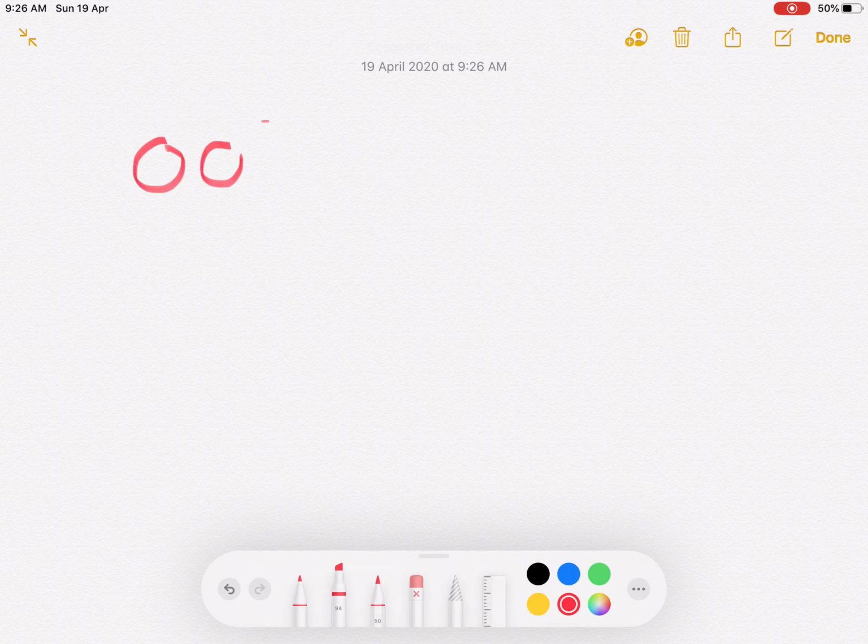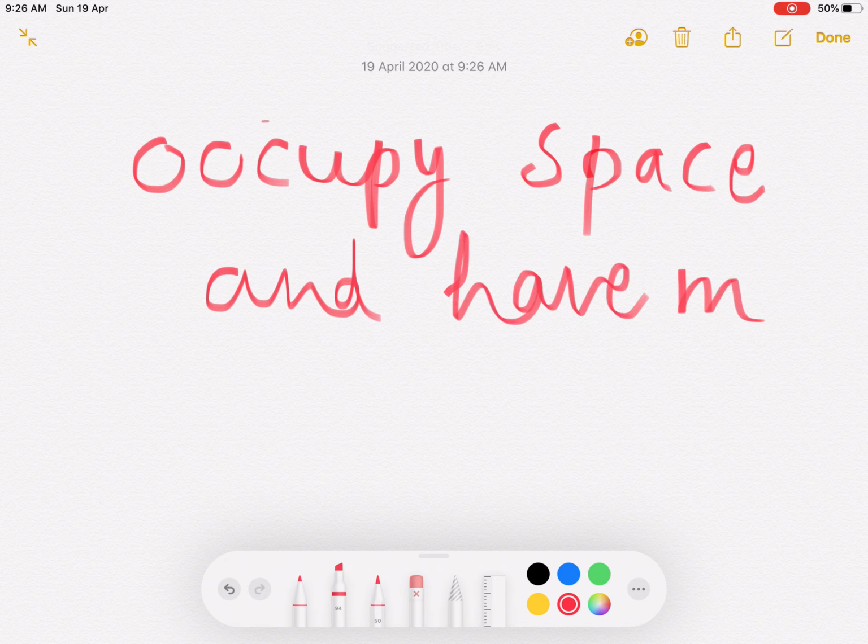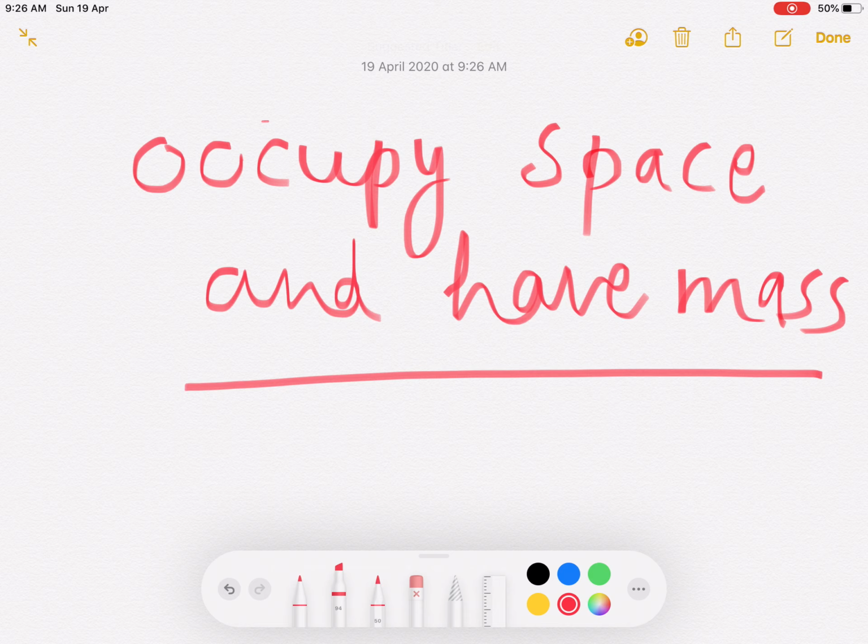Anything that occupies space and has mass. Got it? That is called matter. Just like your pen, it occupies space and has mass. Air also occupies space. Sand, animals, trees, water, everything is matter. It should occupy space and should have mass. That is called matter.